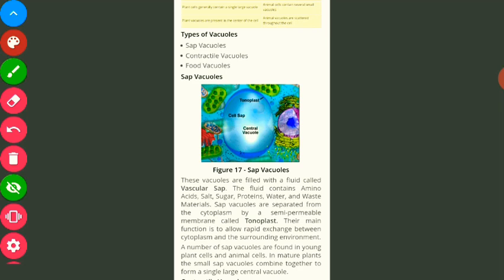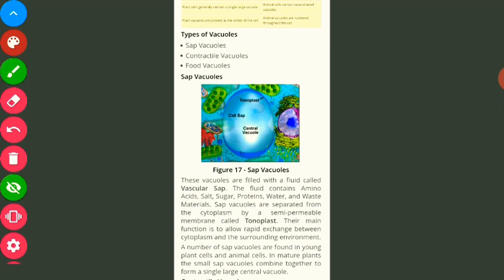The composition of this sap is amino acids, salt, sugar, proteins, water, and waste materials. Sap vacuoles are separated from the cytoplasm by a semi-permeable membrane called tonoplast. You need not go into these much details. No need of this. You just need to remember that.